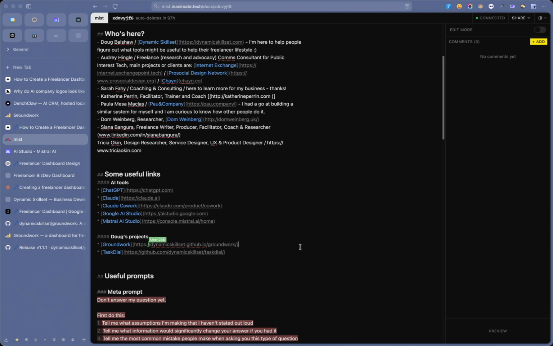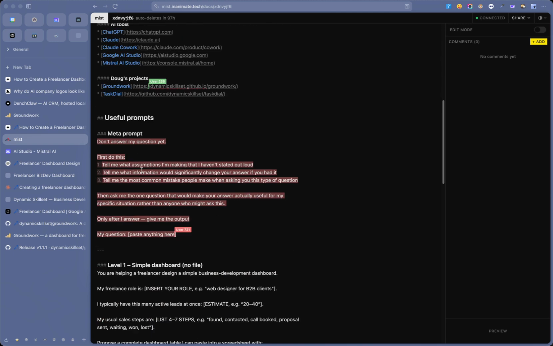These are some tools you can use. I would suggest that you use this meta prompt. You can see that someone is already copying and pasting that. The meta prompt is useful for anything you do with AI. So first of all, you type this in or you copy and paste it in.